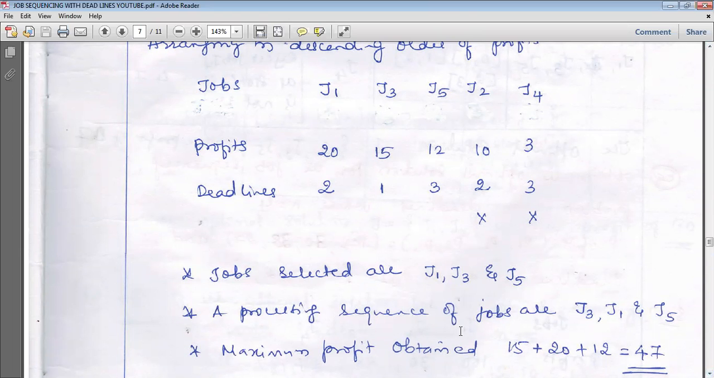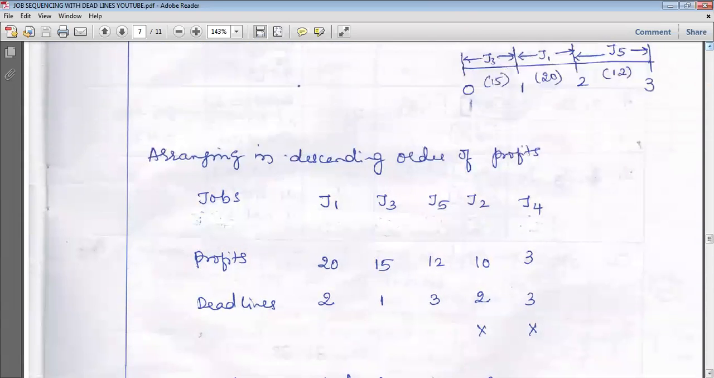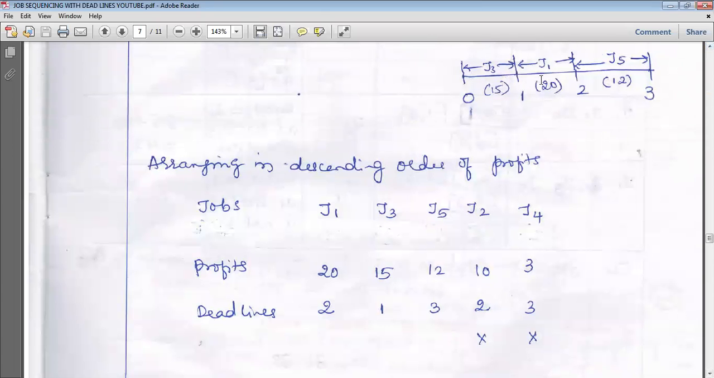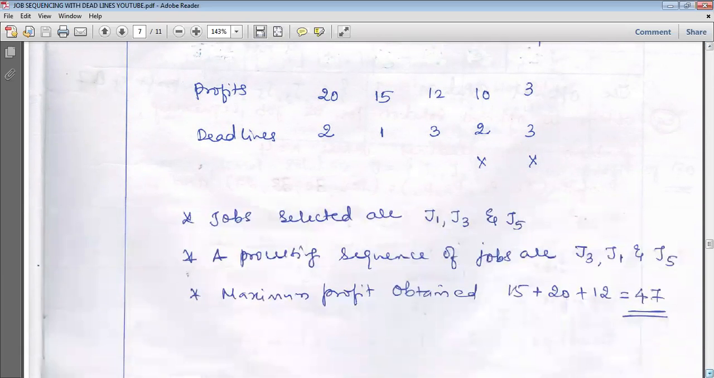And the processing sequence of the jobs is first J3. Check here, from this you can easily tell. The first job is J3, the next job is J1, then the next job is J5. The sequence of execution is J3, J1 and J5.